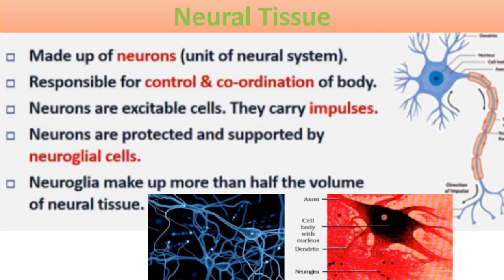Here also this is the cell body and these dendrites are shown, and surrounding this neuron all this tissue you can see here is neuroglia. All these are neuroglial cells. So this complete neural tissue is formed with the help of neurons and neuroglial cells.